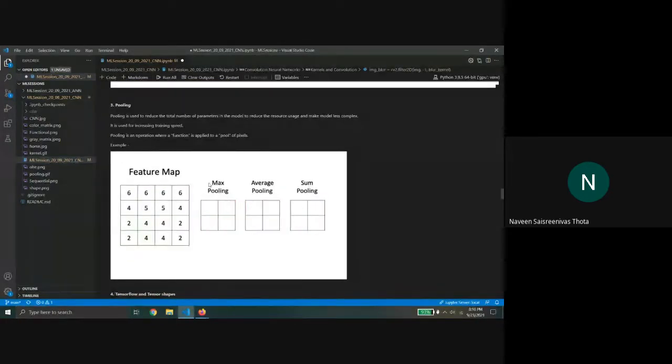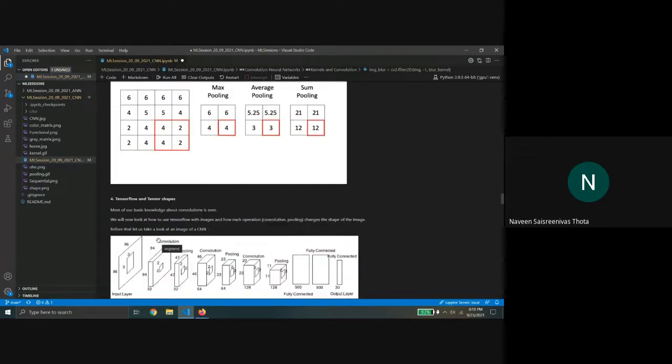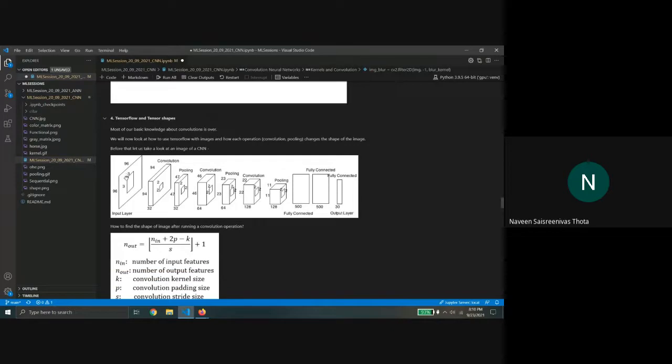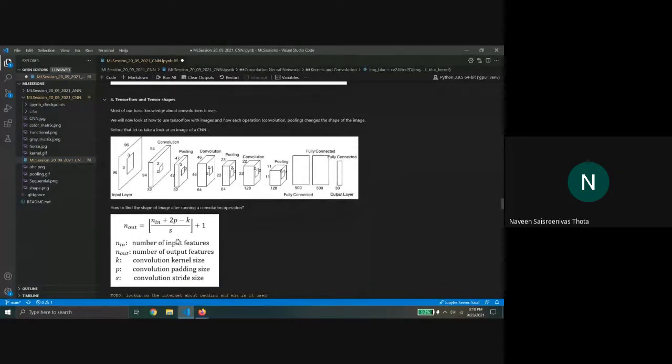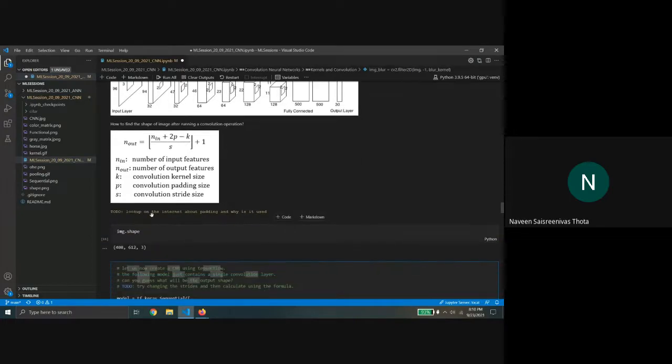And then in the next part we looked at pooling. We saw what the different kinds of pooling are, what the use of pooling is, and finally we got a basic idea of what a convolution layer is, what exactly happens in a convolution layer, and how a CNN works, how the number of input features changes, and how you find the shape of an image after using a convolution with a proper filter. And then, did anyone look up what padding in an image is?